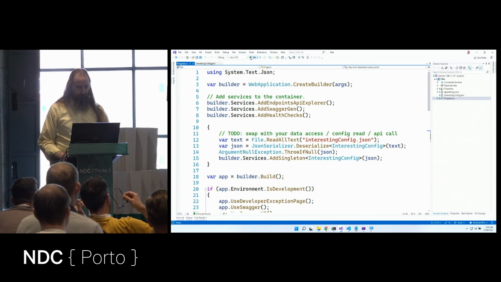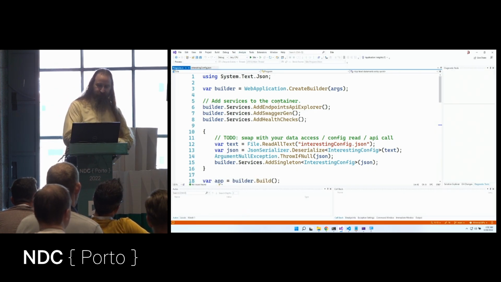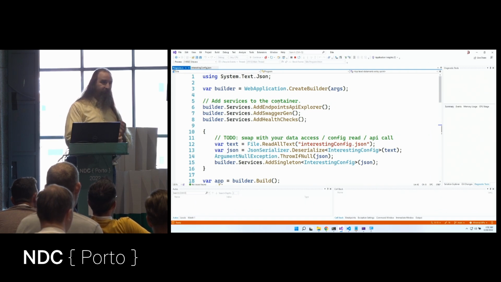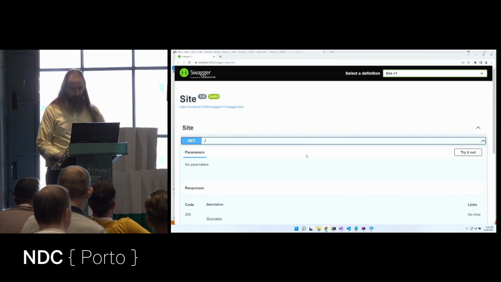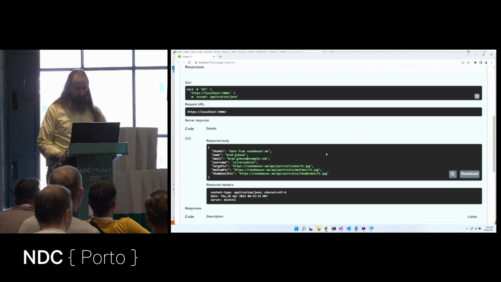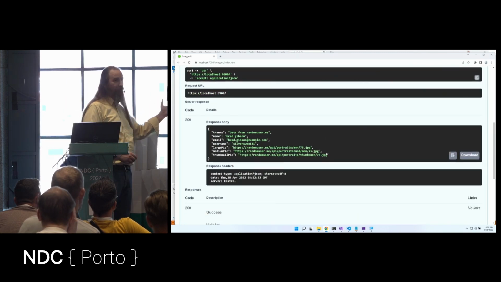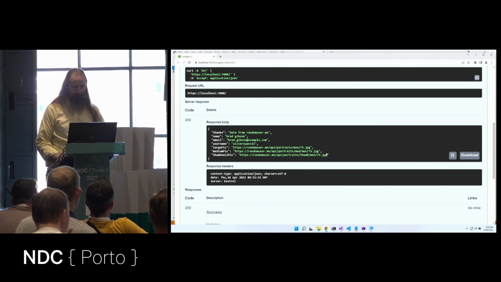So let's fire up this website and take a look at how this works. So we have this website, and we just want to be able to serve this interesting configuration file. We have Swagger here, which is really nice. So let's execute that method. And there's our JSON file served up from this web API, or from this minimal API.